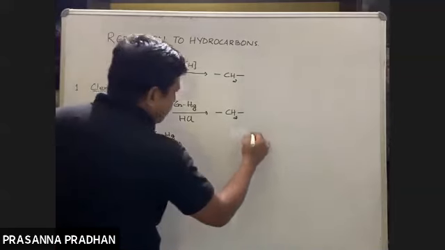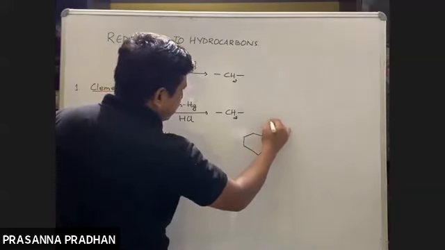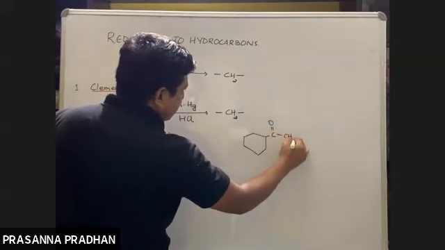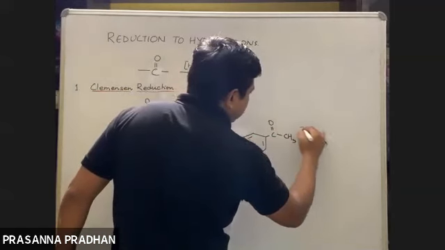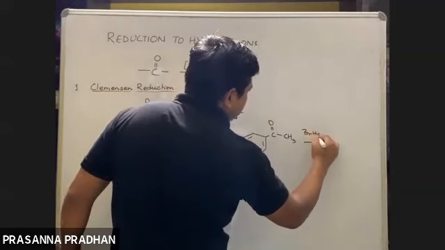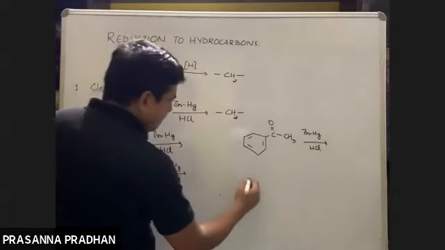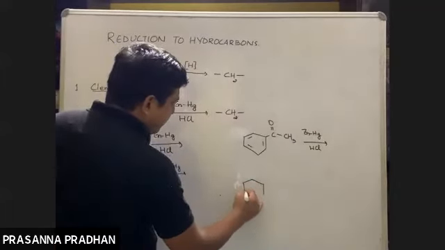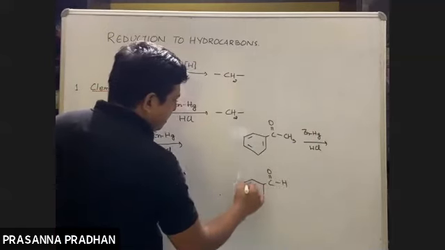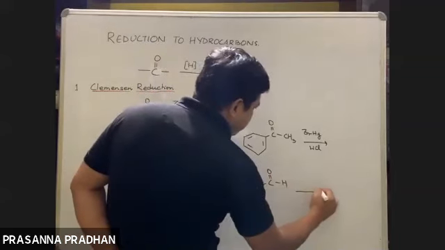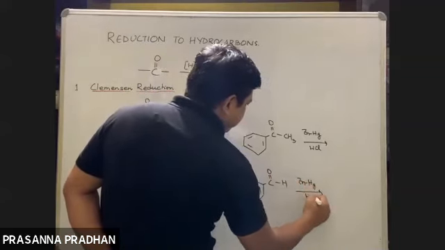Suppose I have an aromatic ketone like this, acetophenone. If I carry out Clemmensen reduction, what do I get? Fine. If I have an aromatic aldehyde, and I carry out Clemmensen reduction, what do I get?